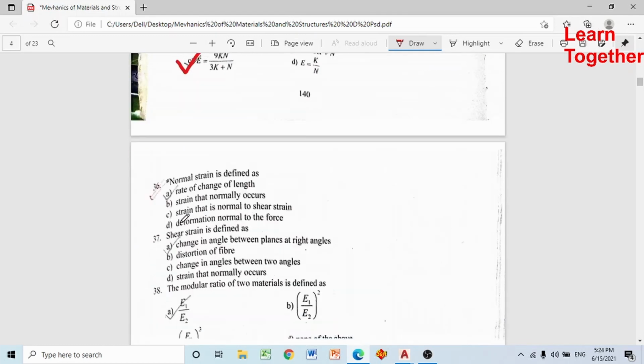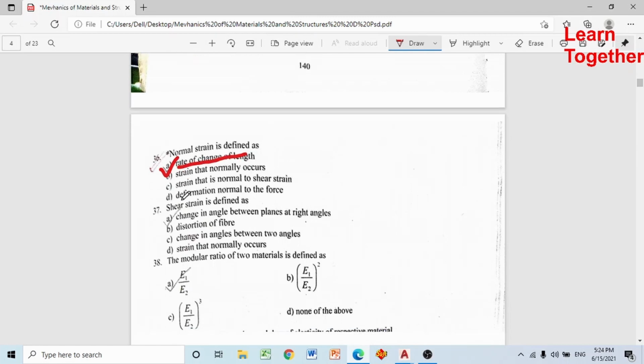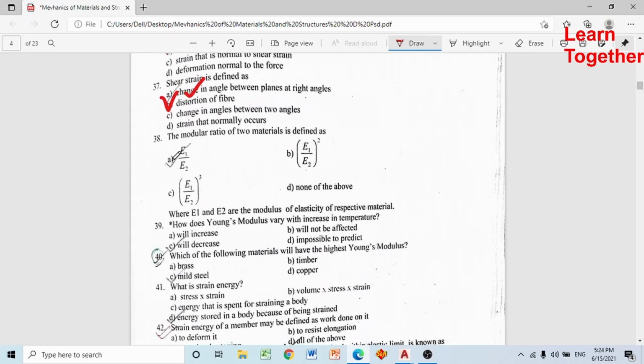Normal strain is defined as rate of change of length. Normal strain भन्ने बित्तिकै rate of change of length. Shear strain is defined as change in angle between planes at right angle. Shear strain भन्ने बित्तिकै angle change हुने.